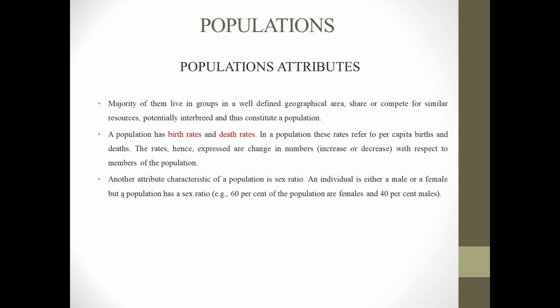So we all know that the majority of organisms live in a well defined geographical area where they either share or they compete for resources, right? They potentially interbreed and thus they constitute a population. So a population has a birth rate and death rate, but we refer to it as per capita birth and per capita death. Another attribute characteristic of a population is sex ratio.